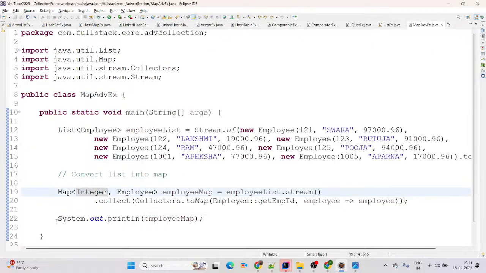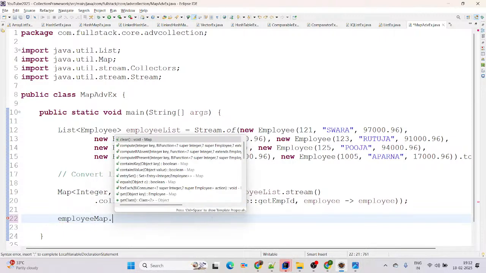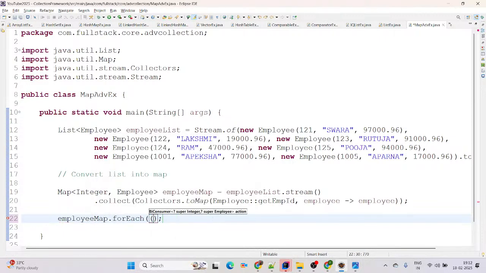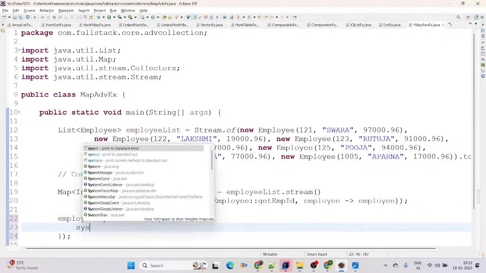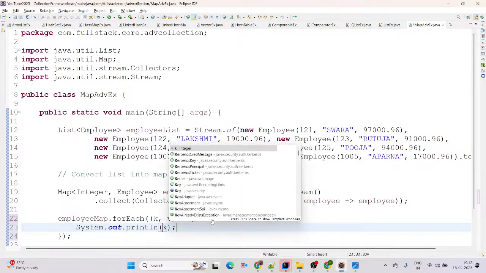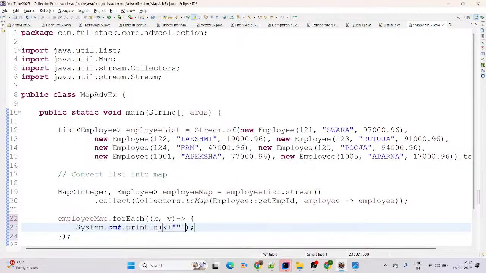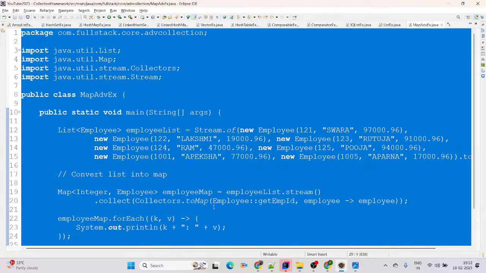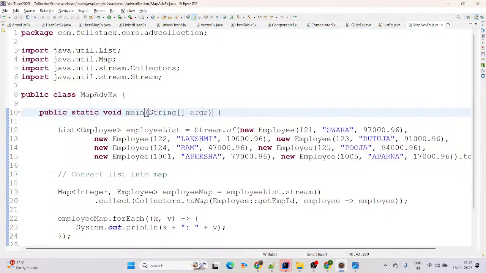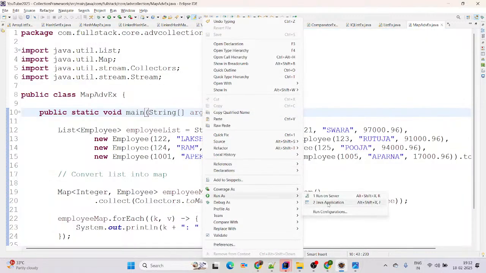Now instead of printing such things, we'll try to use forEach. Then simply call here employeeMap dot forEach. Here you can simply say key, value, and this is a lambda expression. We are trying to iterate the records and print by using a print statement of key and value. Control A, Control I, Control Shift F will format the code. Again I am trying run as Java application.